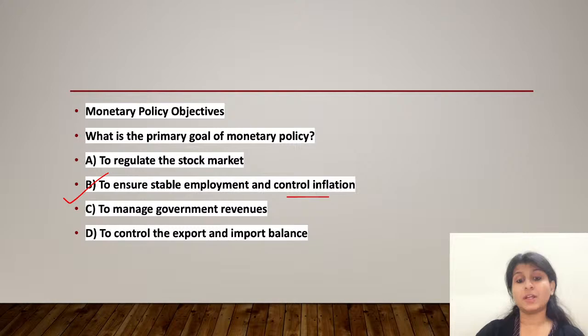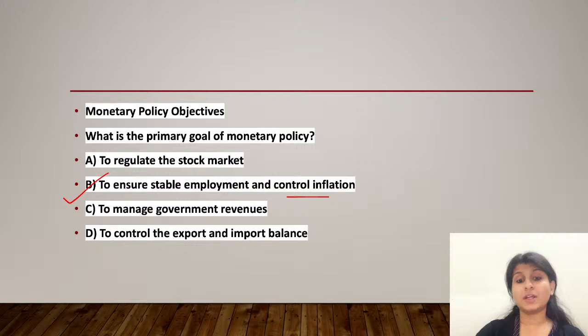Now, why are the other options incorrect? Option A, to regulate the stock market. That is not the primary goal of monetary policy. Monetary policy can influence the stock market conditions indirectly through things like interest rate changes and liquidity adjustment. It does not directly regulate the stock market activities.